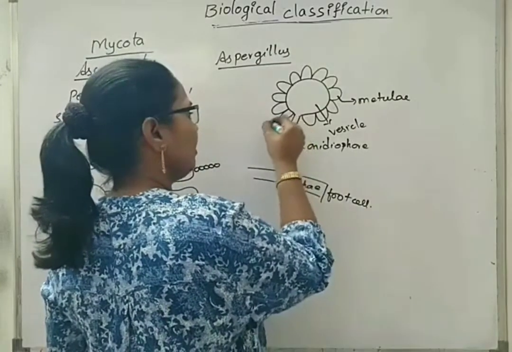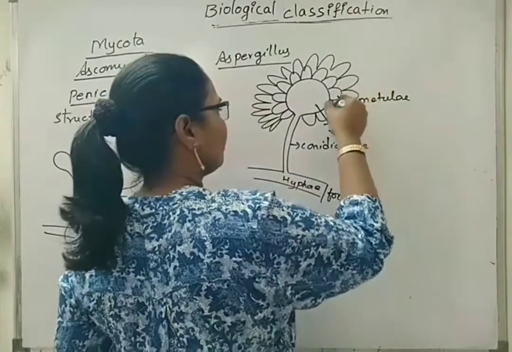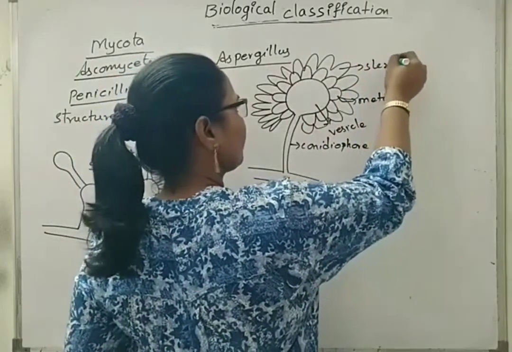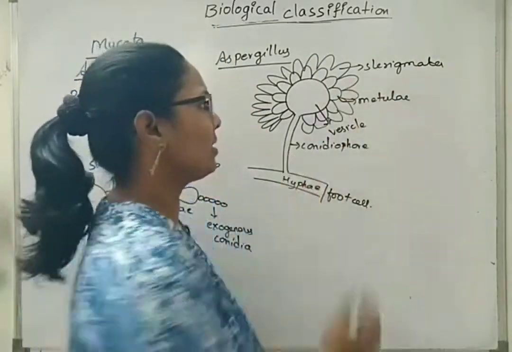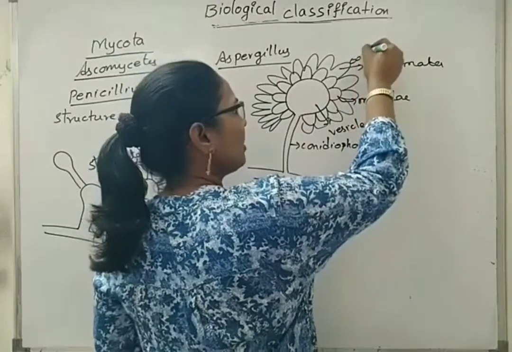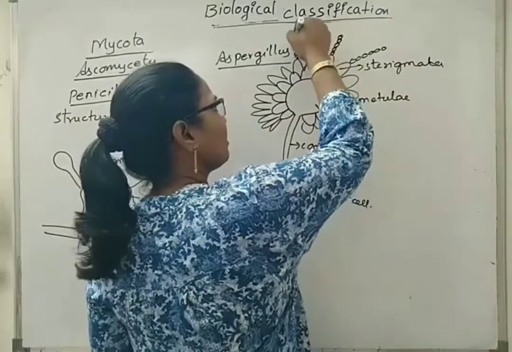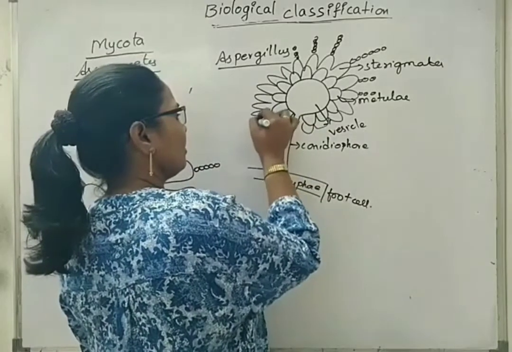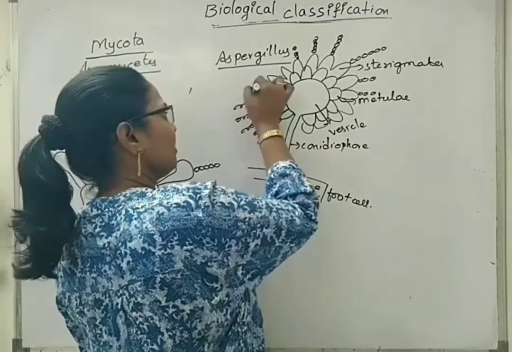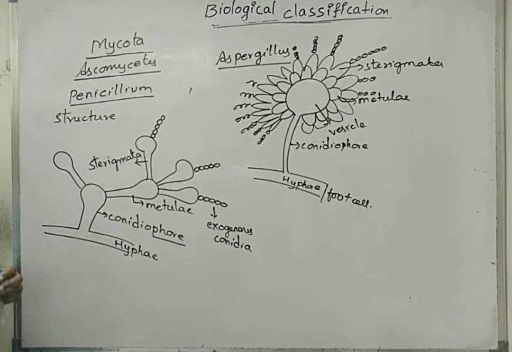These metulae again bear sterigmata. We can say primary sterigmata and secondary sterigmata. On these sterigmata are borne the exogenous conidia, all over the vesicle. This is how Aspergillus niger or Aspergillus forms look.